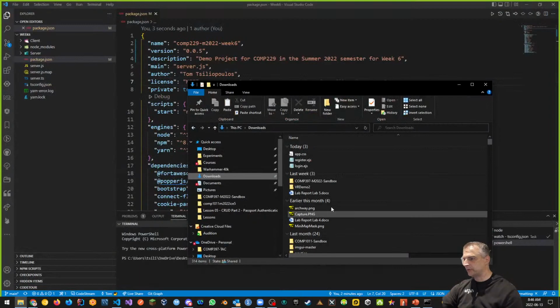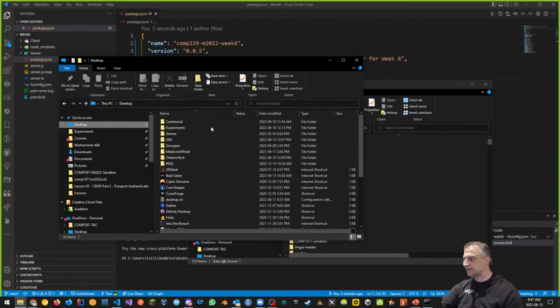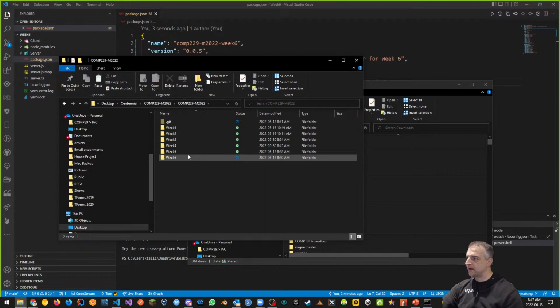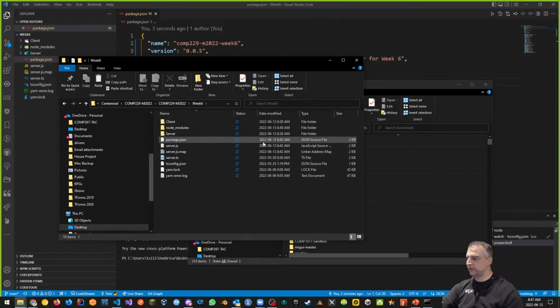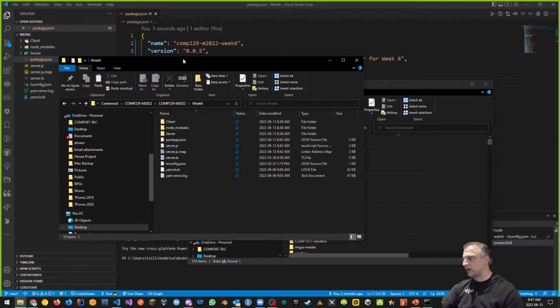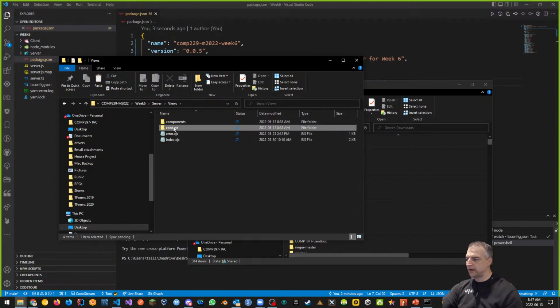And what we need to do is put those into place inside of our project. So I'm going to go to our desktop, and underneath where we have our stuff this week, I'm going to put them into place where they're supposed to go. So login and register pages, if you think of what those things are, that's going to help us do the authentication. That's just pages to help us out. We're going to put them in place inside of our server side under views. This is where they go, and under content.